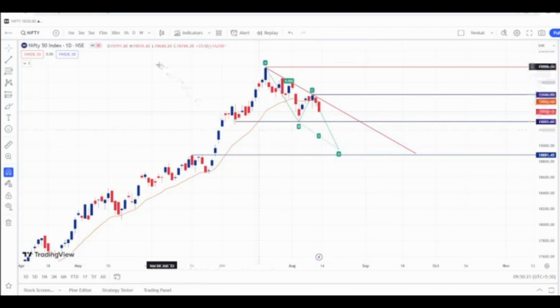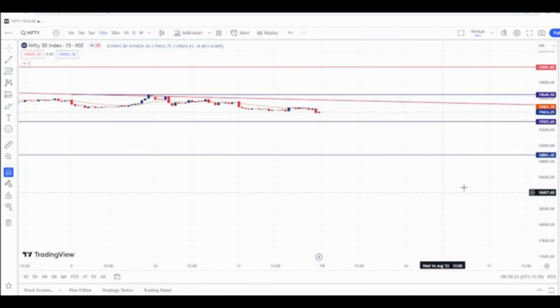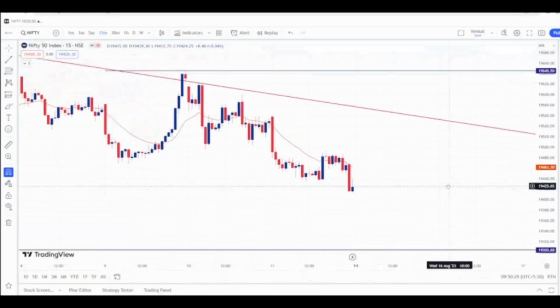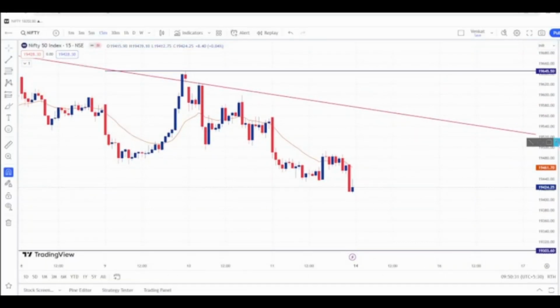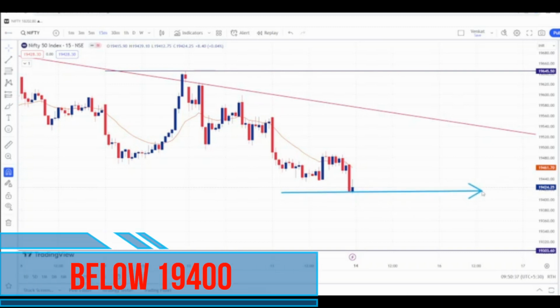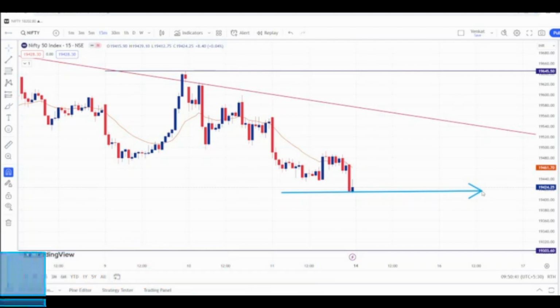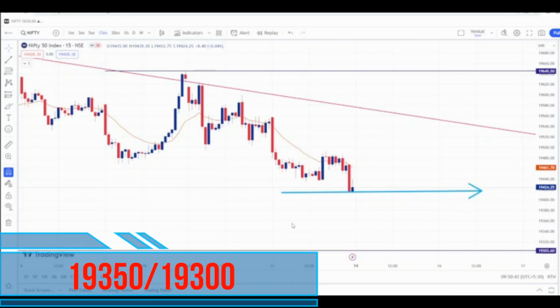For that, we'll shift the time frame to 15 minutes. This is the 15 minutes chart of Nifty. So the intraday levels for Nifty for Monday's trading session will be this swing low, which was created in Friday's trading session. That is, below 19,400, we will short Nifty for targets of 19,350 as the first target and 19,300 as the second target.